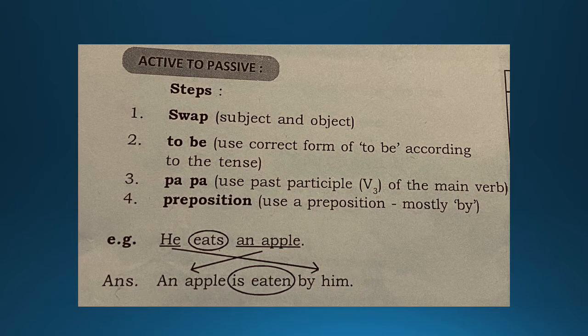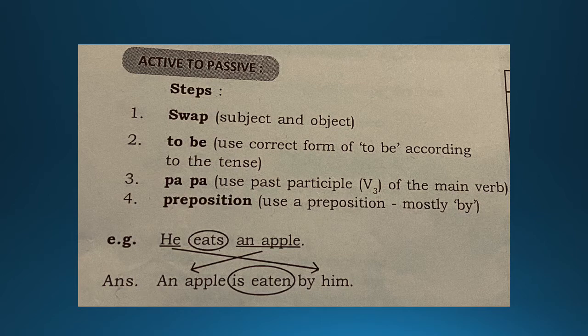Second, add the verb to be in the tense of the verb. To be verbs are supposed to be added. Look at the tense, what the tense of the verb is saying, and you need to add the to be verbs. Now wait, hold on. What are to be verbs? I will be giving you that in a further slide. Now, what is the third rule over here? The third rule is write the past participle of the given verb.